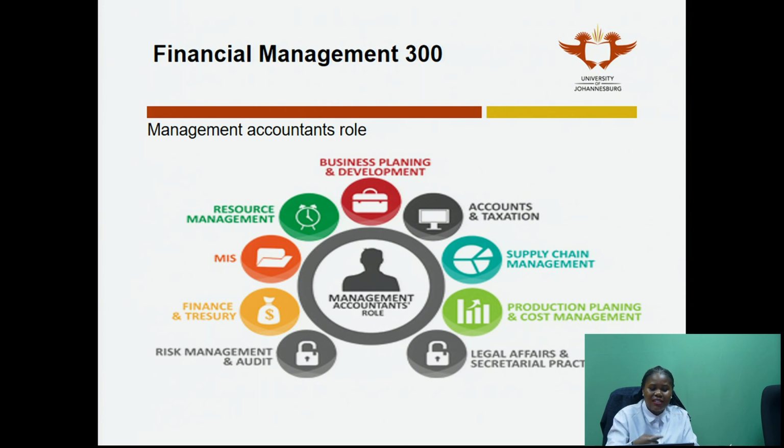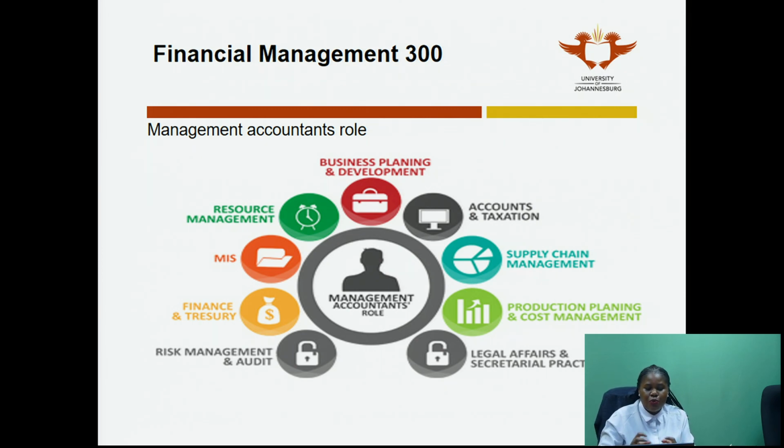So if you look at the slide, you can link it back to why exactly you need to sit and study standard costing. It is because you'll use it in your role as a management accountant. You can use it for resource management, because you'll get attention-directing information from your standard costing exercise that will assist you in managing your resources better, therefore improving the performance of the company. It will assist you in production planning and cost management, and also in business planning and development, which is a key focus in terms of making decisions. And as we said, standard costing aids us in making decisions.